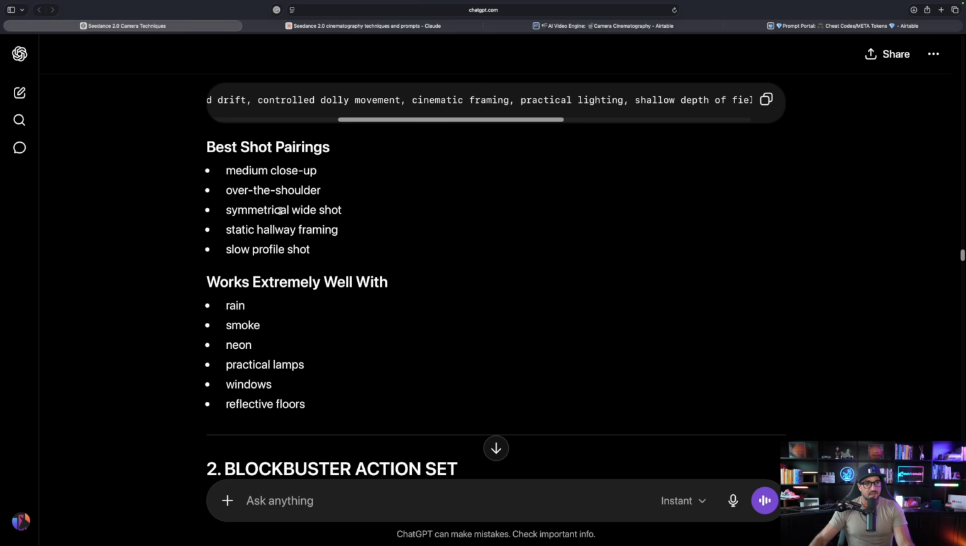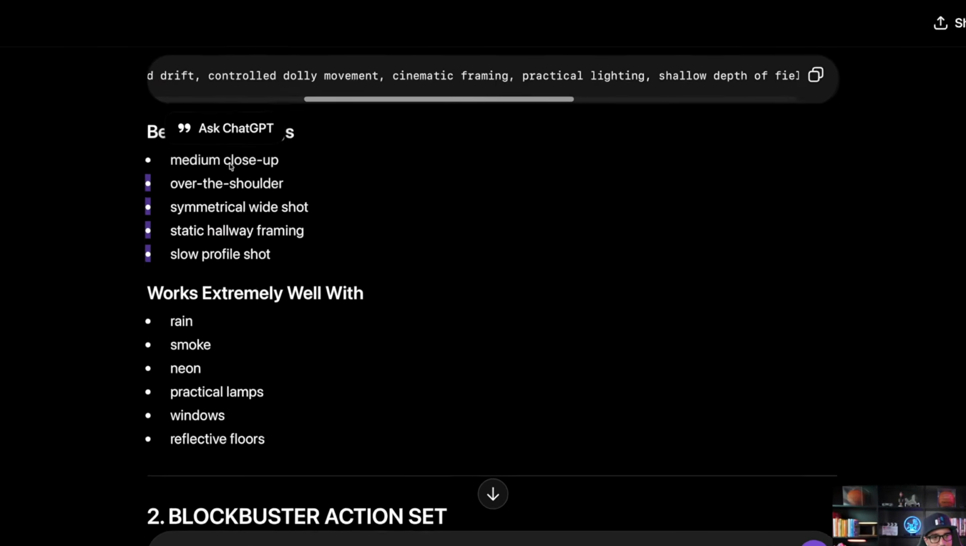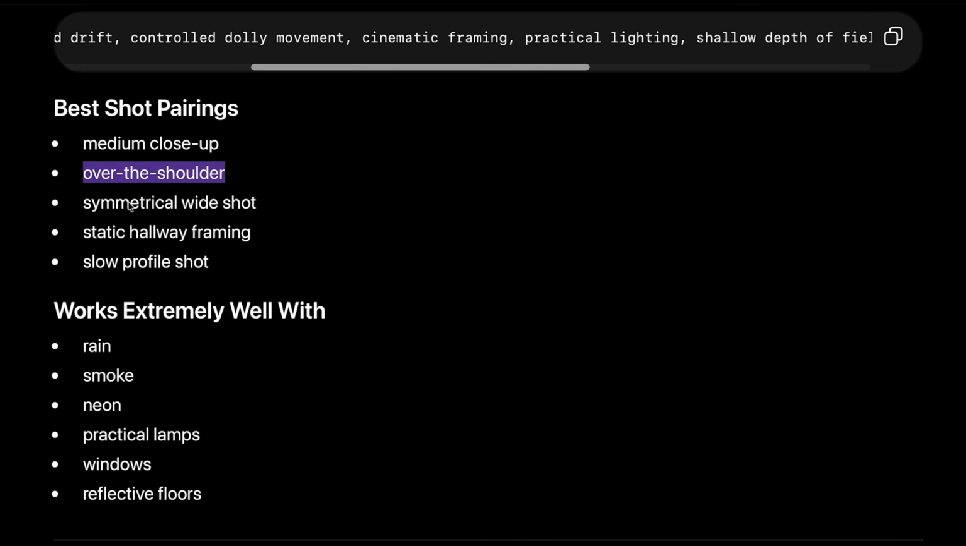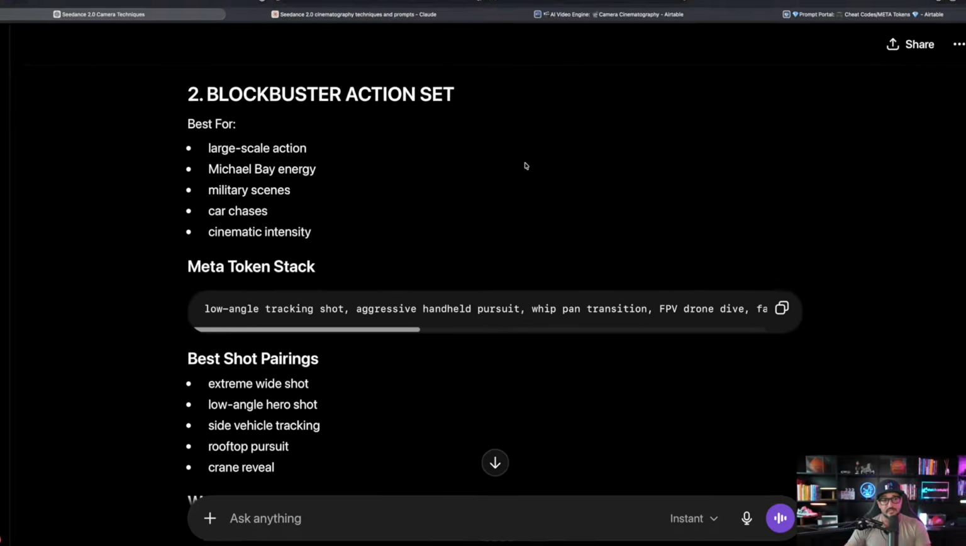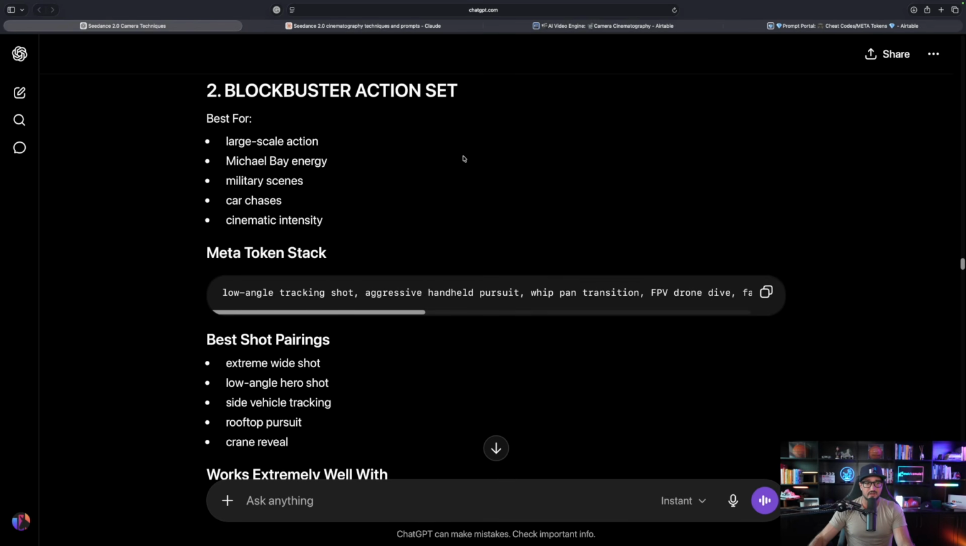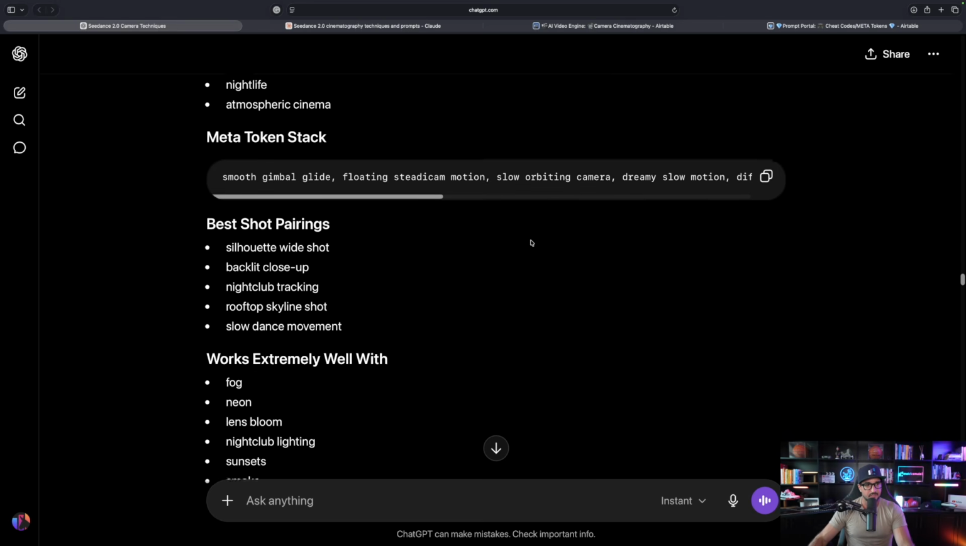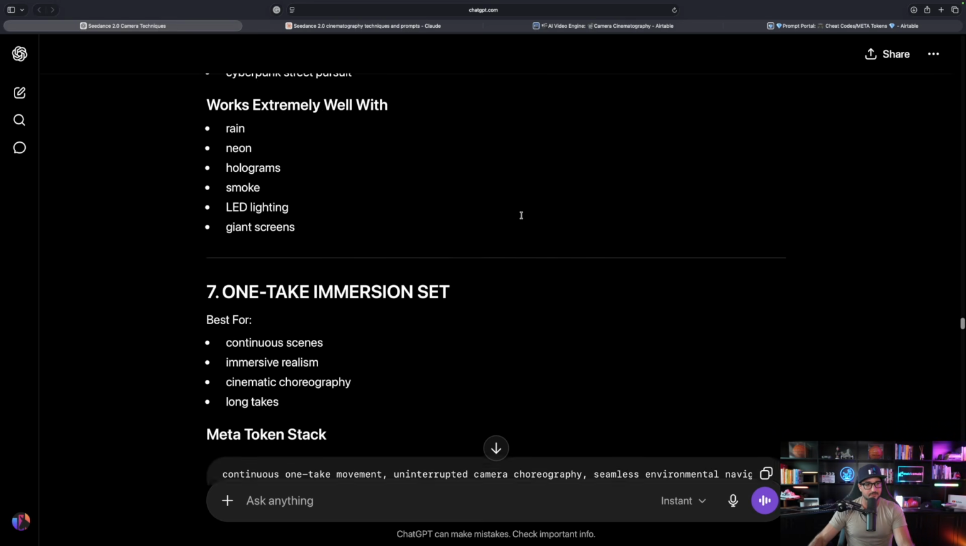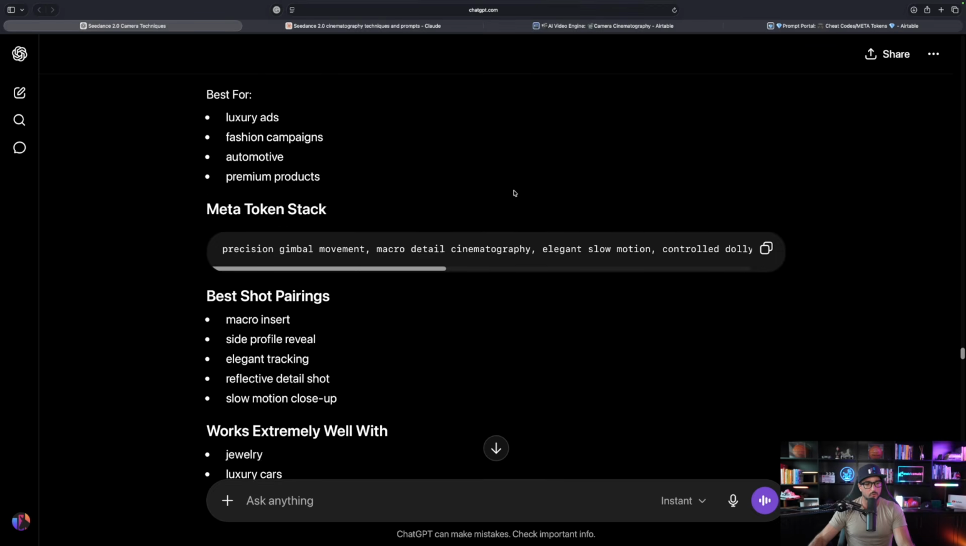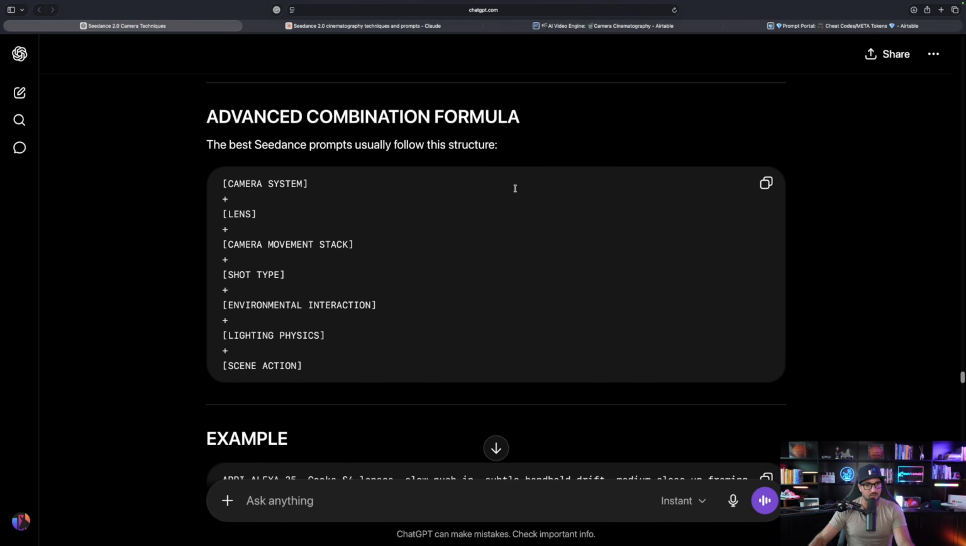And we get these other best shot pairings. For example, let's say we have a video with 5 different shots. Your first shot is going to be a medium close-up, second over the shoulder, third this, fourth, and now fifth, okay? But as you continue to scroll, we even get the blockbuster action set, large scale action, Michael Bay energy. Now watch this. Let's keep scrolling down. Okay, we're gonna get all of these amazing examples. It looks like in total we should get about 10. All right, there we have it.